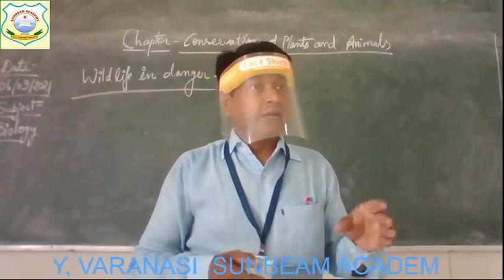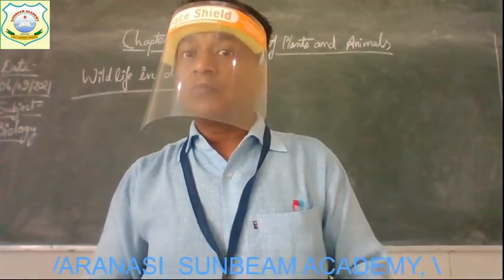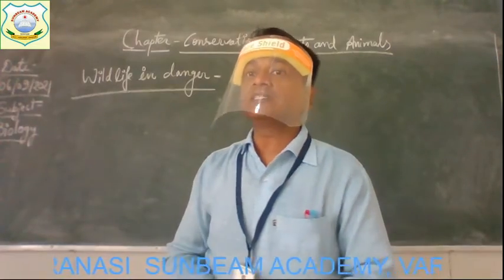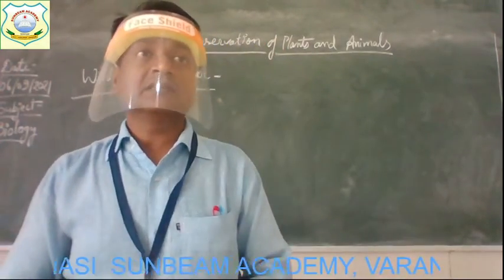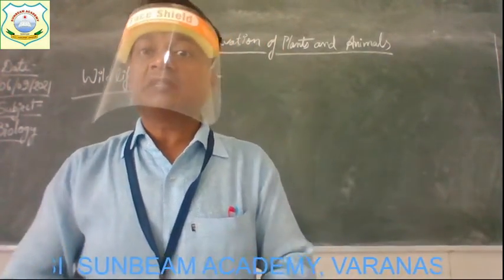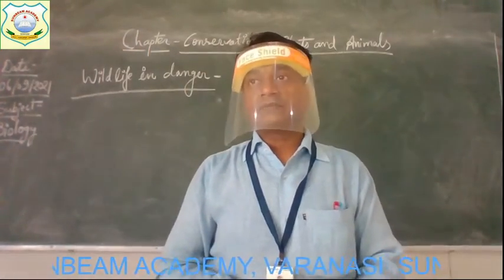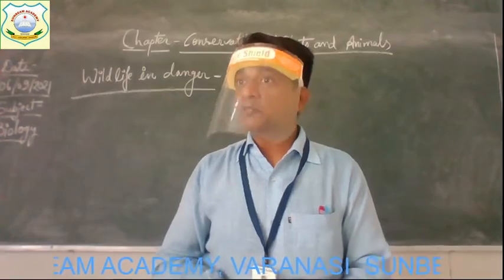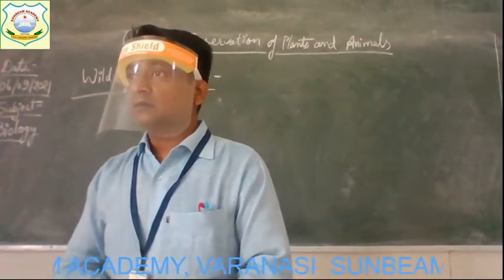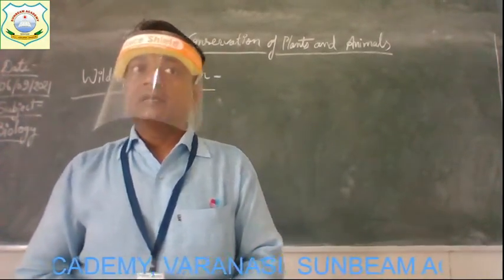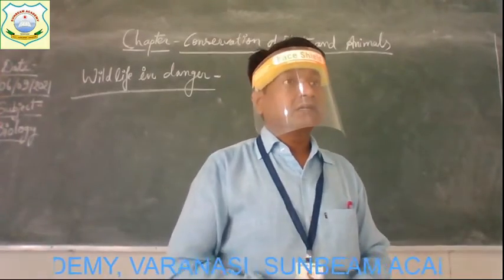In recent years, the population of many wildlife species has been decreasing, mainly due to changes in the environment brought about by humans. Because of certain human activities, get it? What is going to occur?